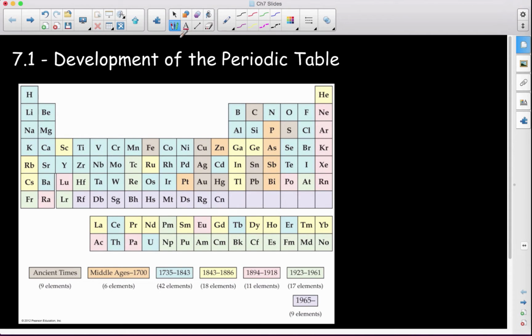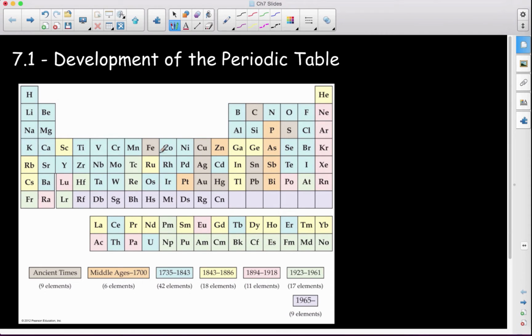We credit the periodic table to Dmitri Mendeleev. He gets credit for the periodic table, though there were actually several scientists coming up with an order for the elements that we knew at the time. And there was at least one other scientist that had the exact same organization. Just Mendeleev was a little bit more vocal about his.